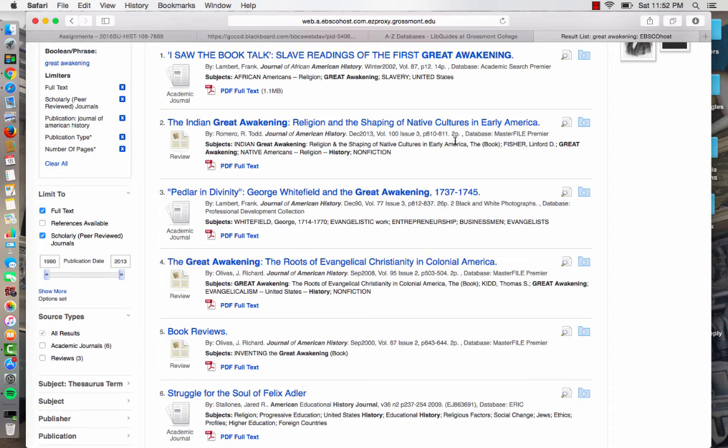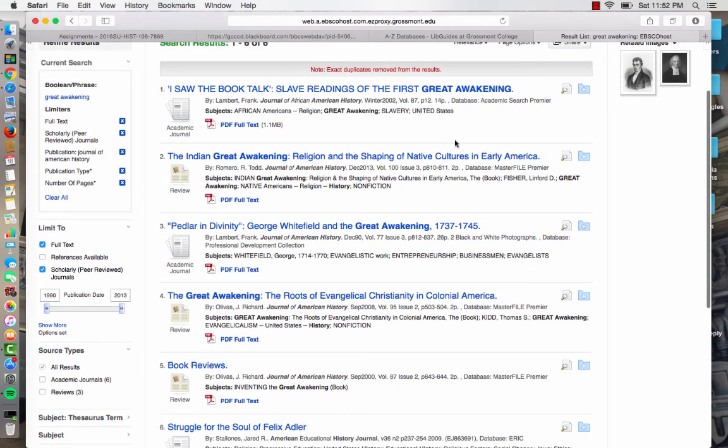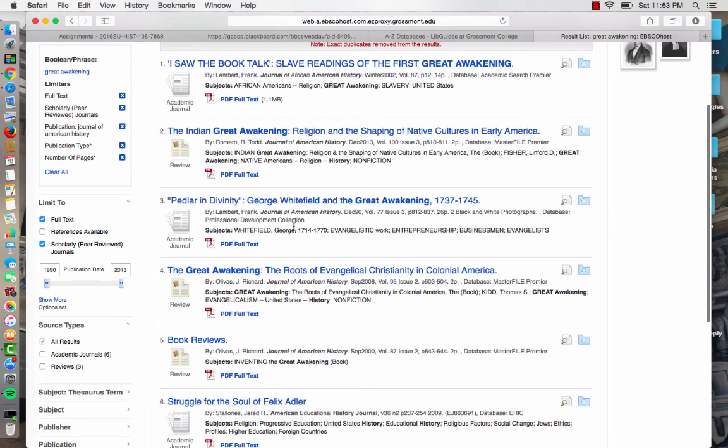This one appears only 2 pages, so definitely don't use this one. And this one, it's 14, but look, it's from something called the Journal of African American History. I don't have that as a journal option. Maybe I might incorporate that for a future semester, a future class. But I'm not going to do that here. So definitely, this is something that you want to avoid. But for sure, this one here by Frank Lambert, that's the one that fits our parameters. So you can go ahead and use that.